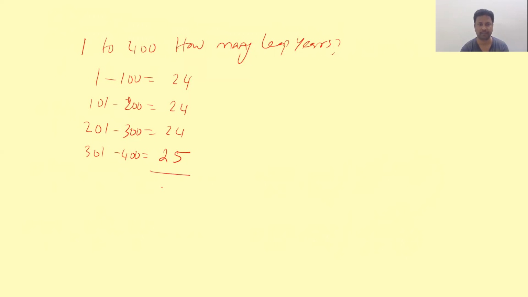So the number of leap years means what? From 1 to 400 it's 97 leap years. It is not 96. It is 97 leap years. So this is very very important. The number of leap years for centuries up to 400, everything.